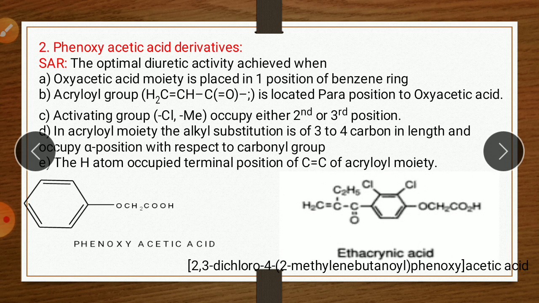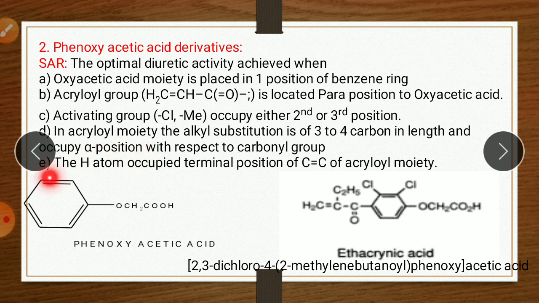Now the second category of loop diuretic. As we have seen, there are two types of loop diuretic. The first one is the aminobenzoic acid derivative, which has two types: 5-sulfamoyl 2-aminobenzoic acid and 5-sulfamoyl 3-aminobenzoic acid. Now the second type of loop diuretic is the phenoxyacetic acid derivative.